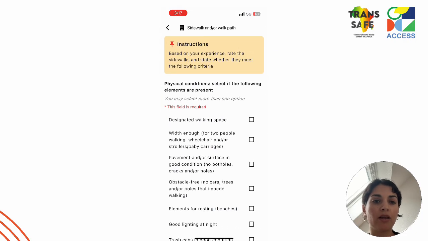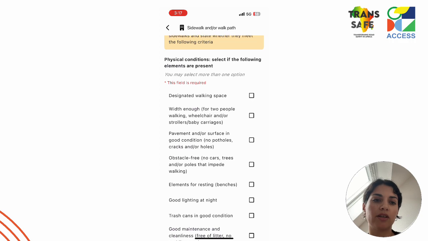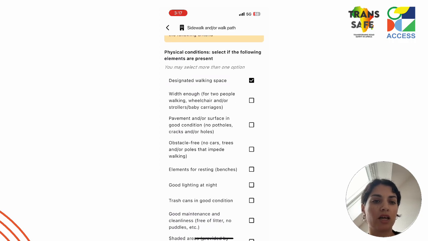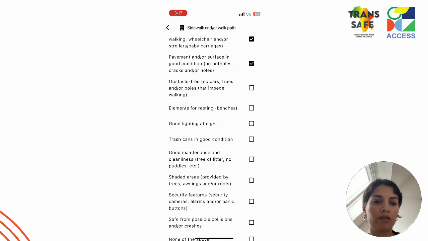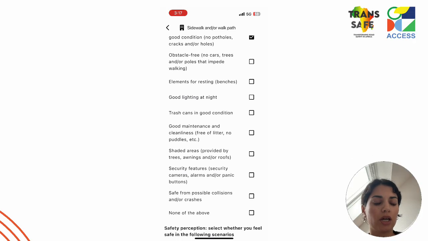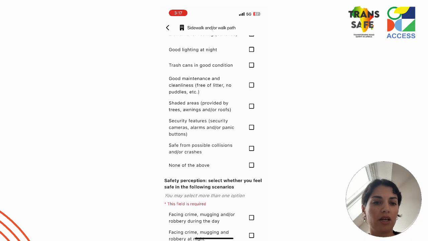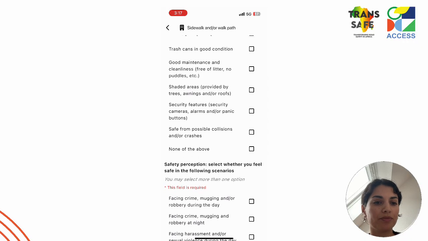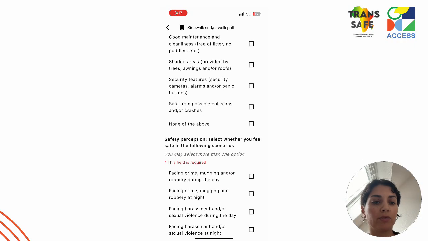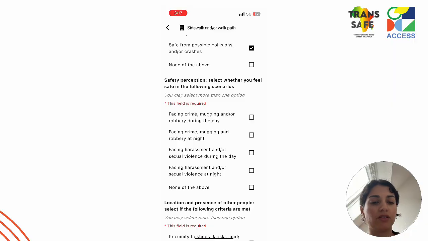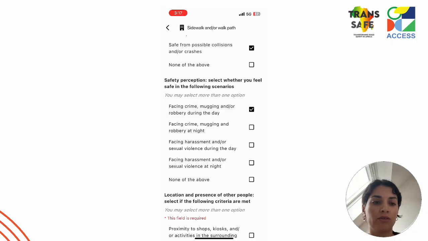Here we're seeing a sidewalk, and here we can assess if the sidewalk meets this criteria or not. If it has a designated walking space, wide enough, if the pavement is in good conditions, how is the lighting, if it has good maintenance, if there are shaded areas. Also, we can assess how is the safety perception in this place, in the face of crime or in the face of harassment, and also during the day and during the night.